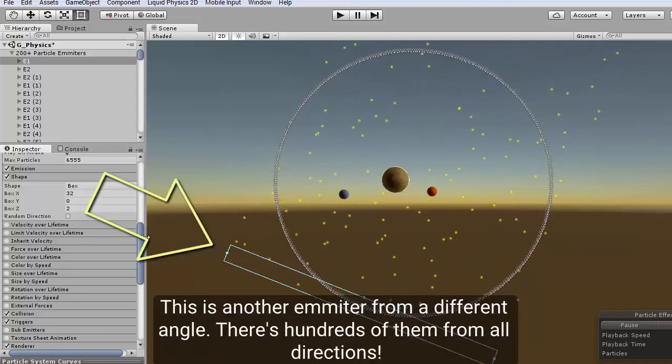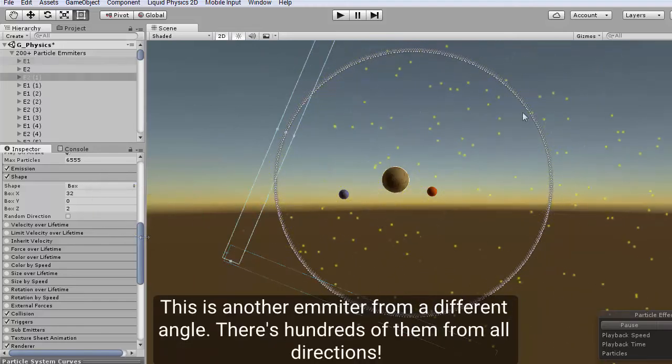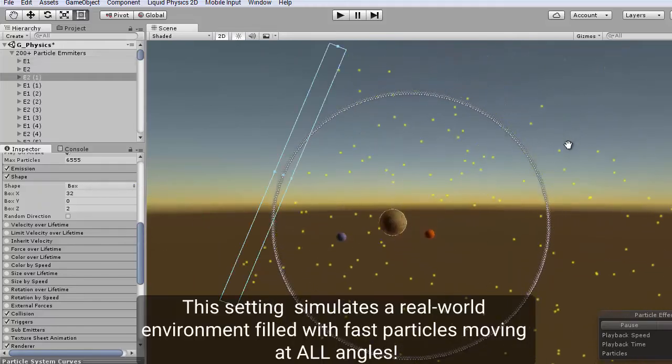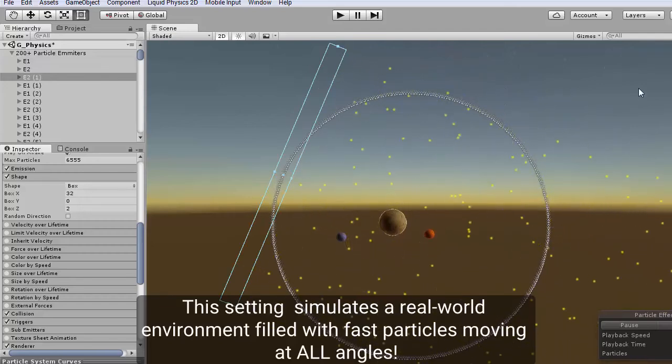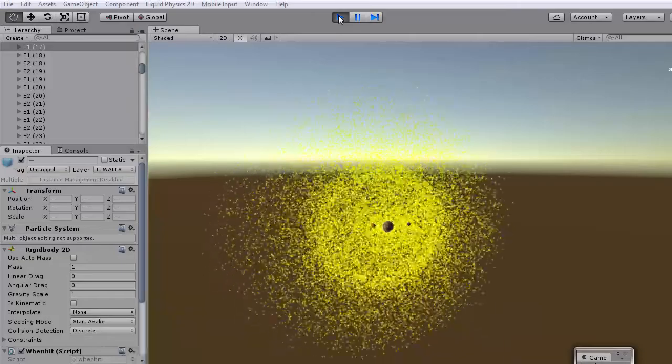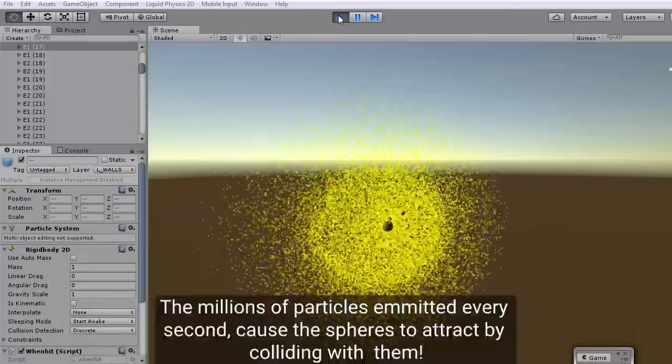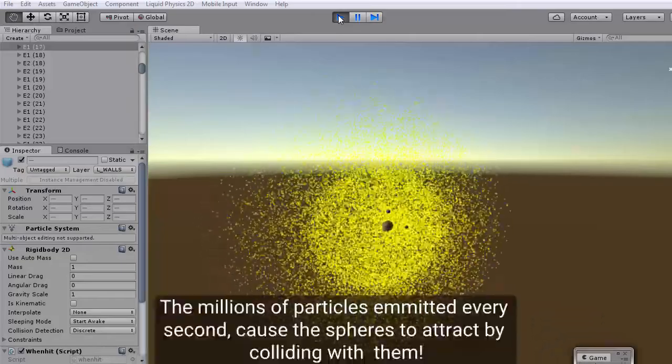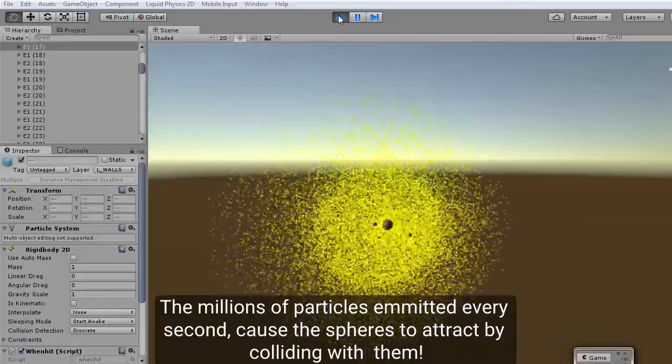This is another emitter from a different angle. There's hundreds of them from all directions. This setting simulates a real-world environment filled with fast particles moving at all angles. The millions of particles emitted every second cause the spheres to attract by colliding with them.